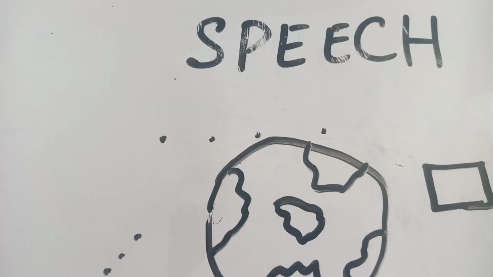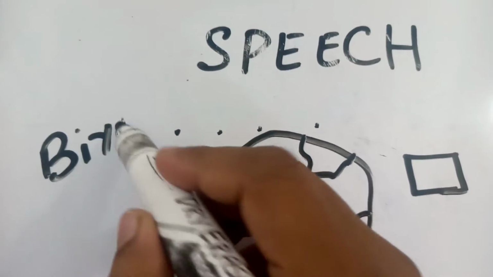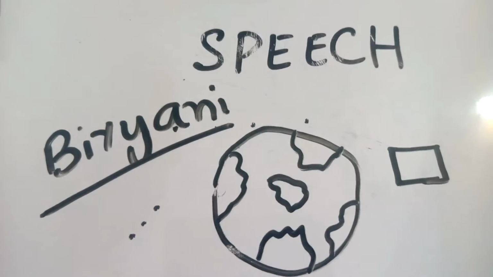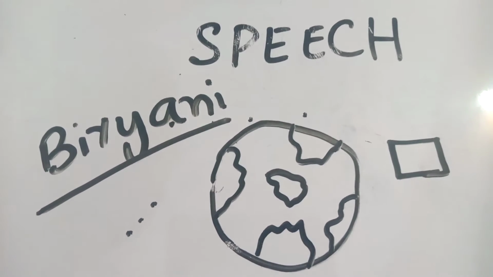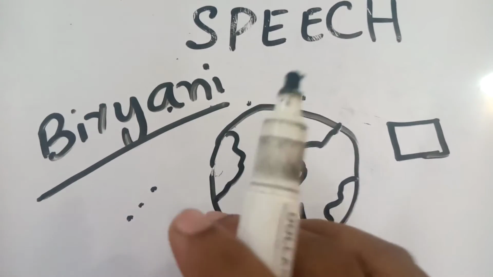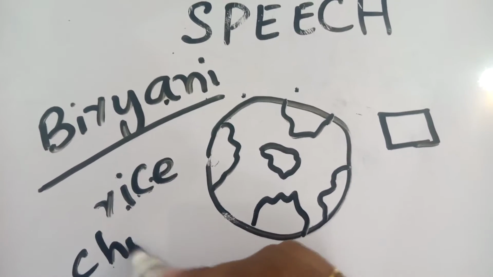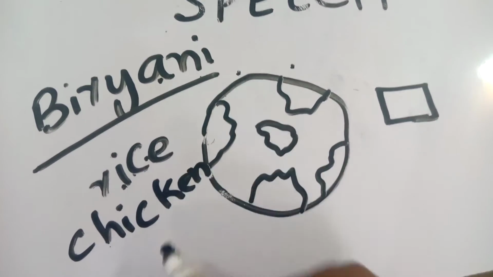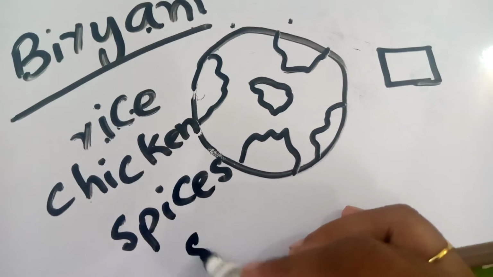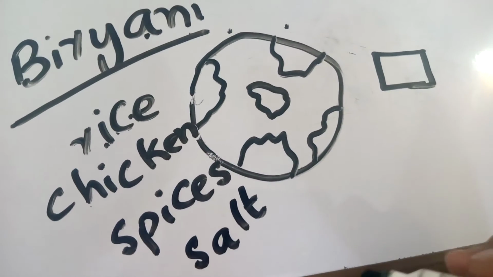Let me give you one more example. For example, you eat biryani, right? Biryani is a dish that is made of rice and chicken or beef or mutton, whatever biryani you like. So biryani is a dish, a complete meal, right? It has rice in it, it has chicken or any sort of meat in it, right? It has spices in it, and it has salt in it. What else does it have?